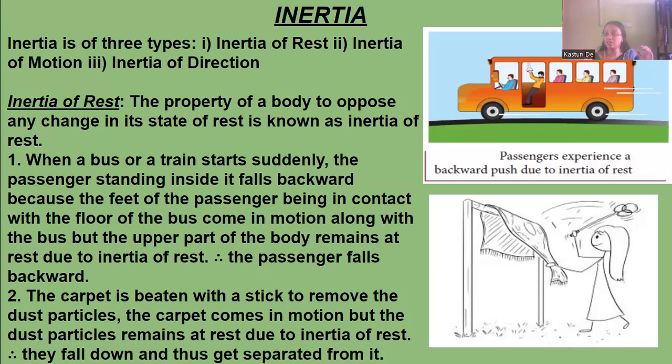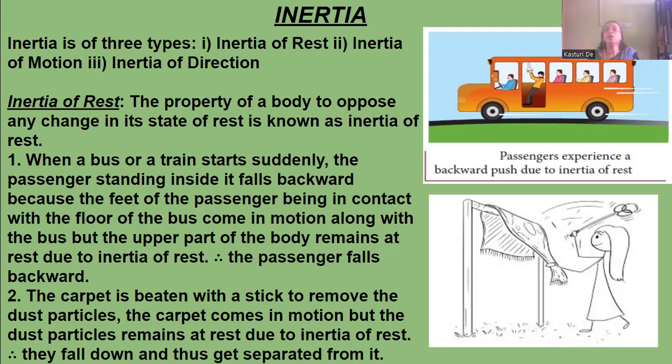So inertia of rest is the inherent property of the body which opposes any change to its state of rest. So that is the inertia of rest.